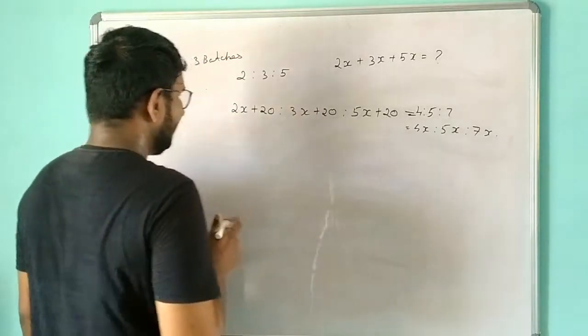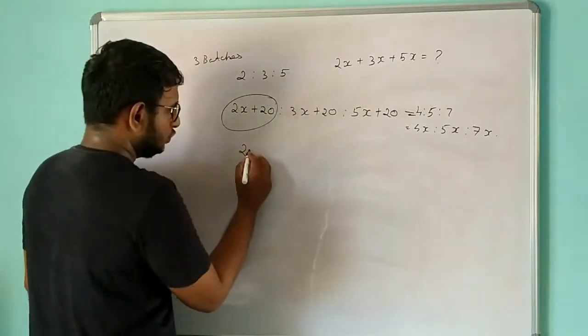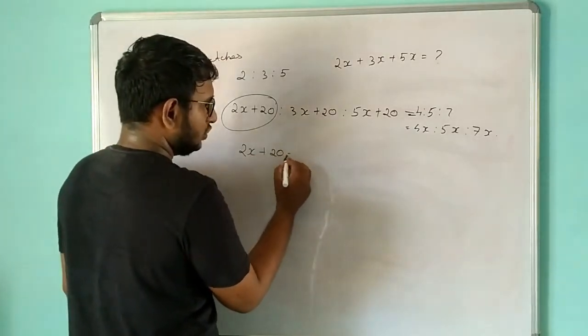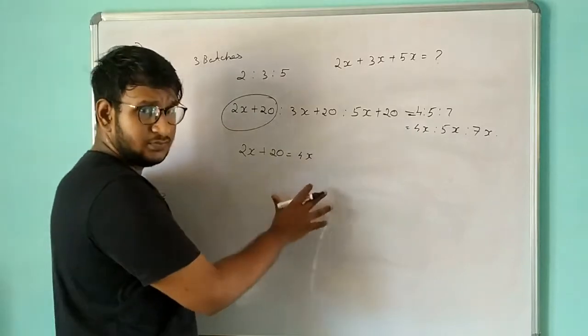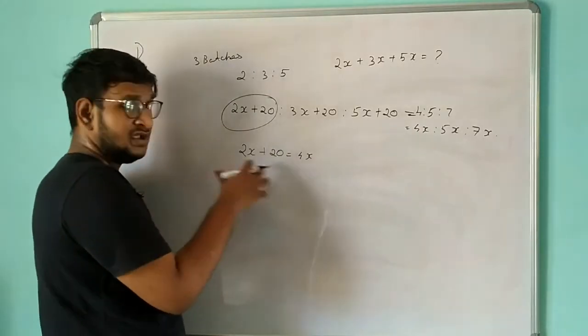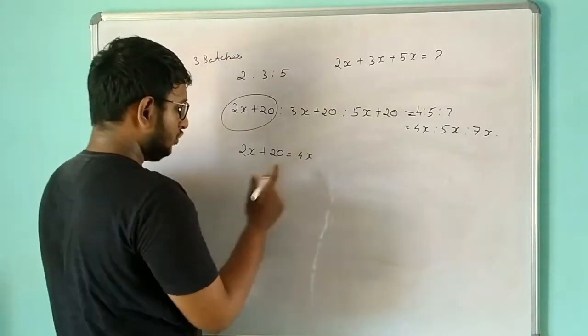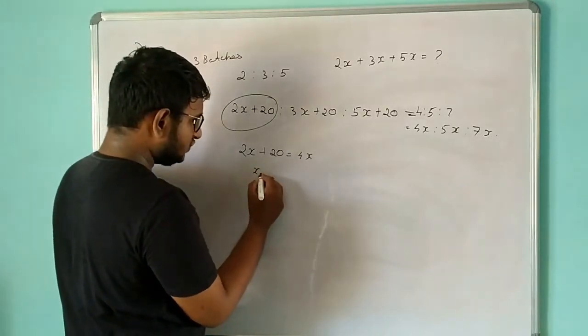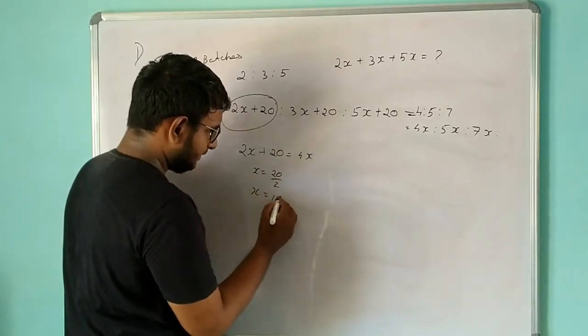In order to calculate the value of x, it is simple: we can take only one ratio, that is 2x plus 20 is equal to 4x. If we simplify this equation, we can get the value of x and substitute it over there. So 2x plus 20 is equal to 4x. So x will be 20 divided by 2. So x is equal to 10.